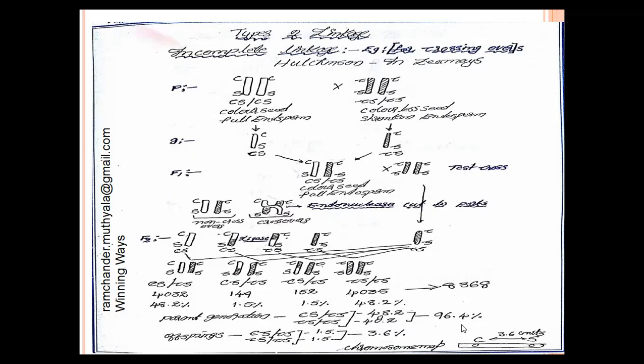Here the parental phenotype generation, 96.4, is also called the linkage percentage. As we explained in the beginning of the class, if the linkage percentage is 100, they can produce only parental generations. If the linkage percent is below 100, here 96.4, so it is below 100. At that time they can produce new offspring.